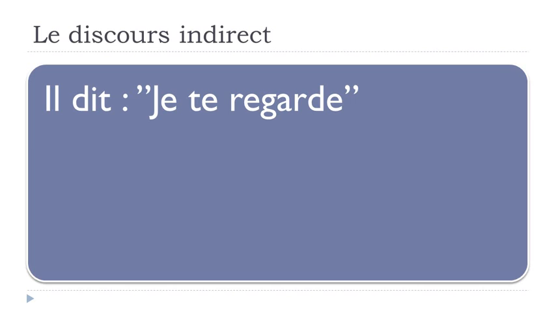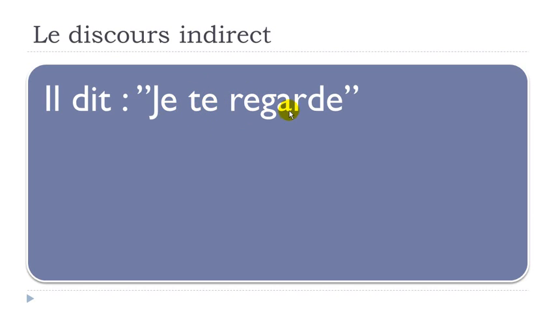Let's see now a second example. Il dit, je te regarde, okay? Same thing, so il dit, he says, je te regarde. If you remember, we saw these pronouns before. So I am looking at or watching you, okay? But in French, we put these pronouns before the verb, okay?